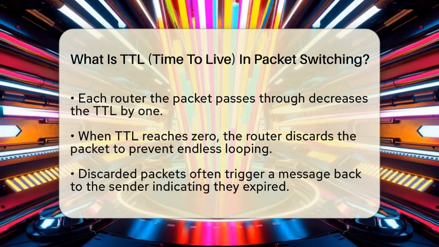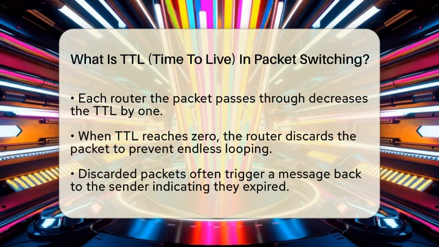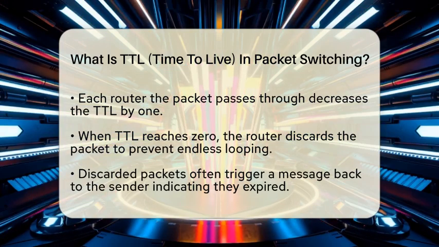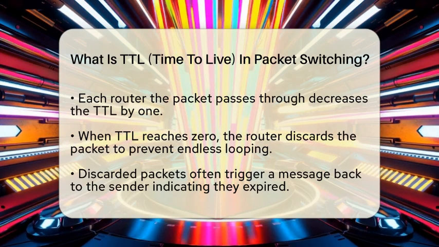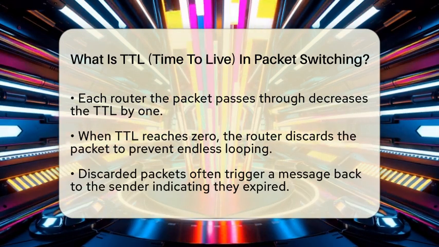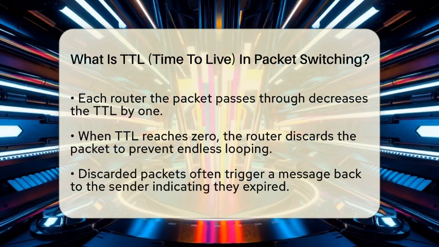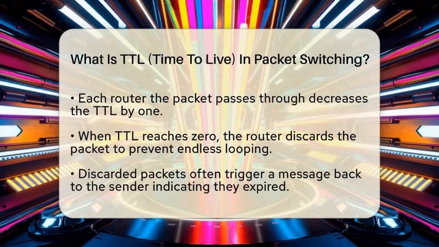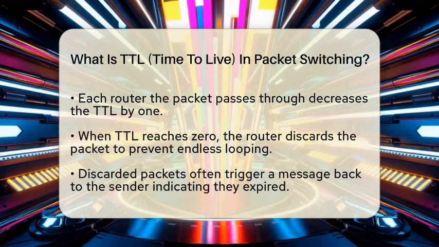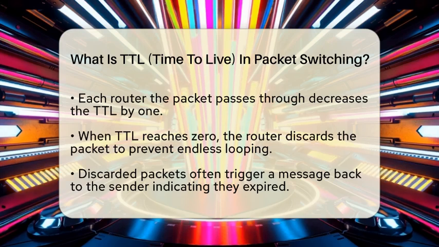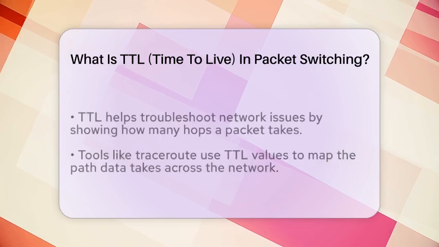This process stops packets from looping endlessly, which could clog the network and cause delays. Think of TTL as a countdown timer for each packet. It makes sure that if a packet gets stuck in a loop or takes a wrong turn, it doesn't stay in the network forever. When a packet is discarded because its TTL hits 0, the sender often gets a message back telling them that the packet expired. This helps network administrators troubleshoot routing issues.